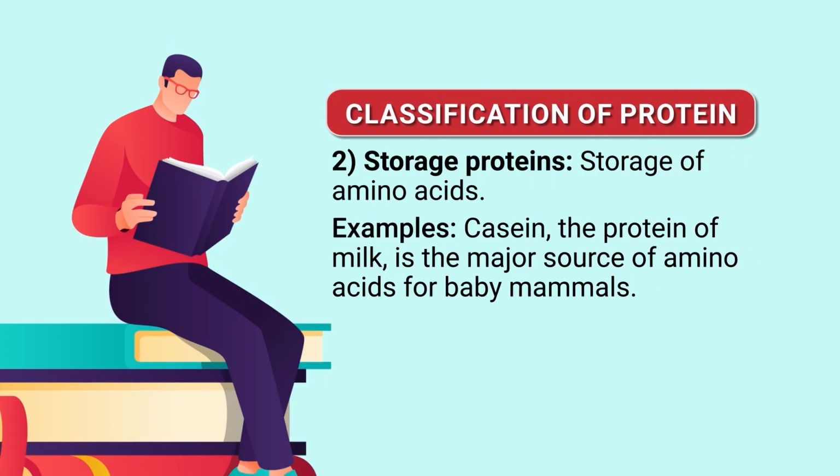Then storage proteins, which store amino acids. Example: casein in milk is the major source of amino acids for baby mammals. Plants have storage proteins in their seeds. Albumin is the protein in egg white used as an amino acid source for the developing embryo. These are some common examples of storage proteins.